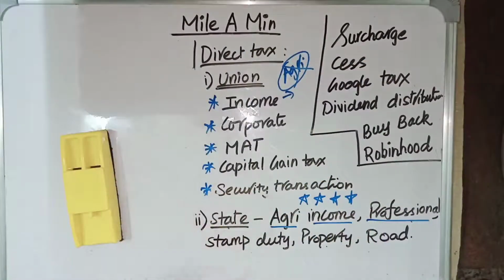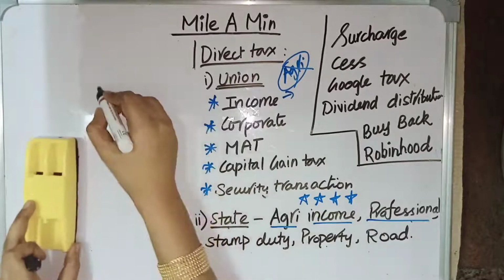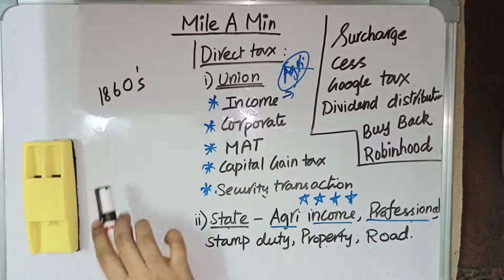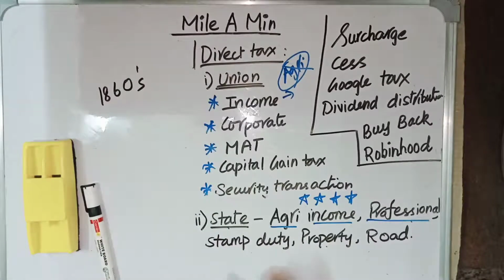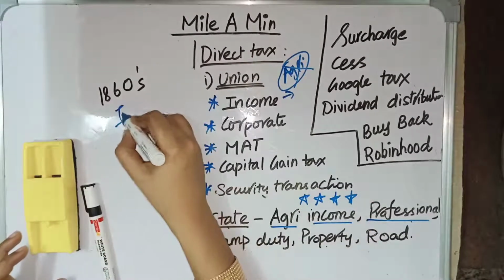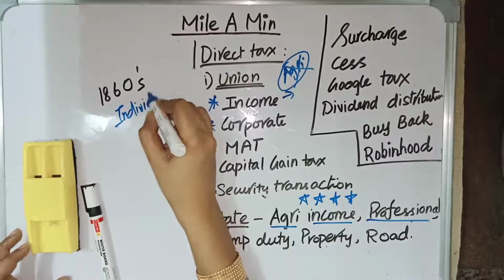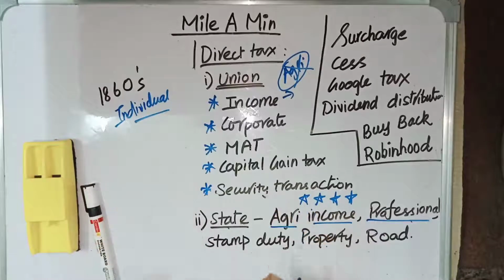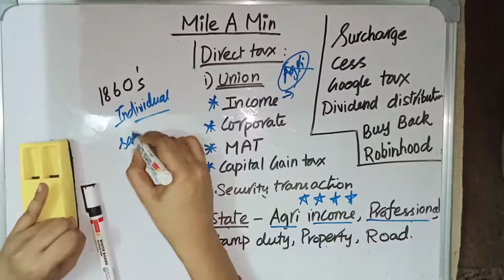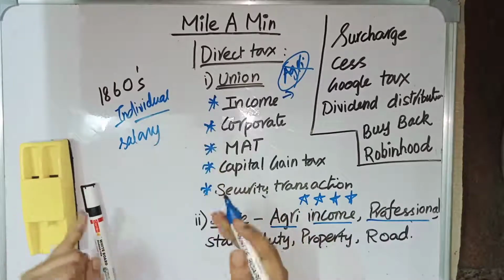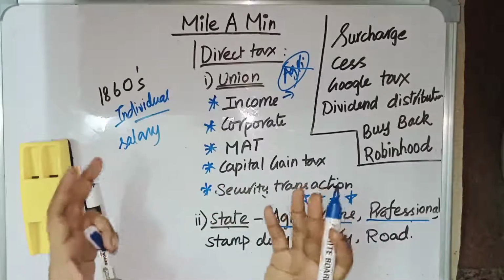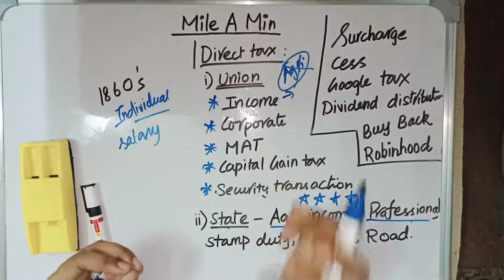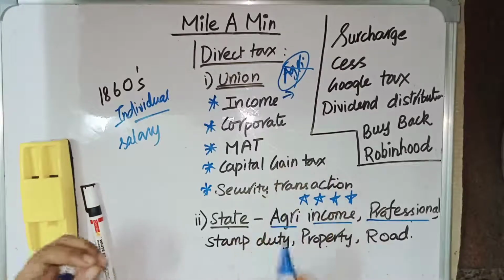First, let us start with income tax. Income tax was introduced in the 1860s, and it was imposed on an individual's income. And what are the things which come under income? Under income, we have salary. Salary is an income, and we also have bank deposit interest. If you have deposited some amount of money, say 1000, and you are getting 8% interest, that 8% interest is also your income.